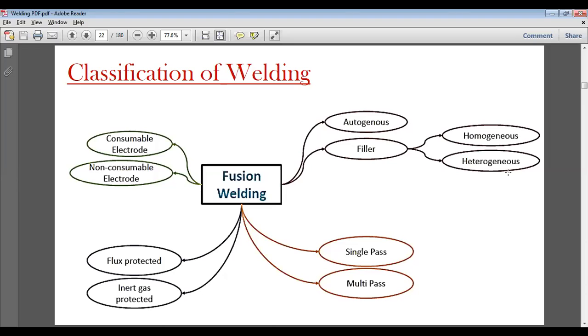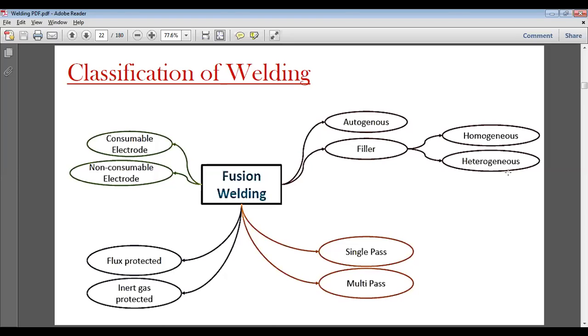Then we have single pass or multiple pass, which is also included. In single pass, we do the welding in just one stroke. In multi pass, we are doing to and fro, that is, we are going forward and then again coming backward in order to complete the welding.